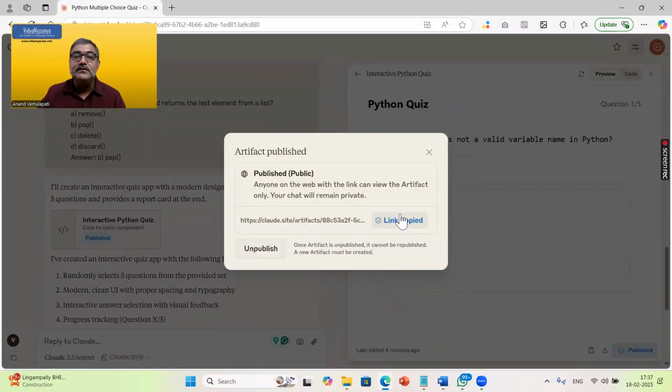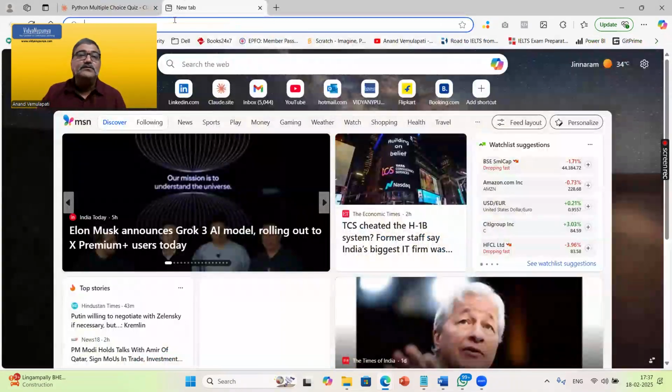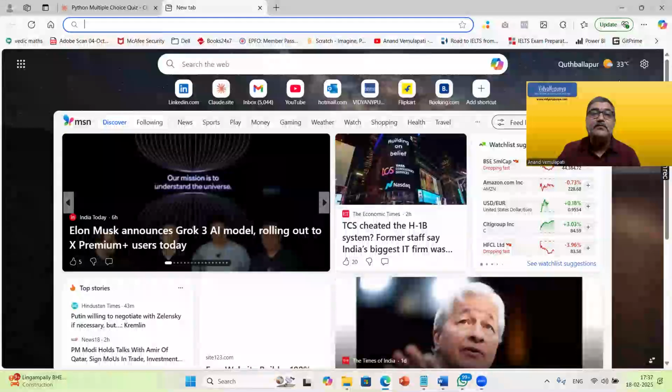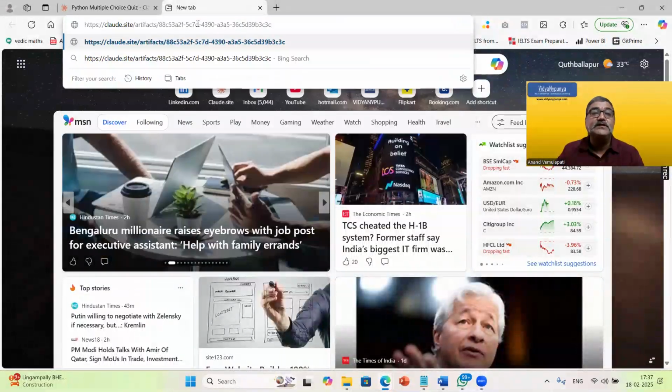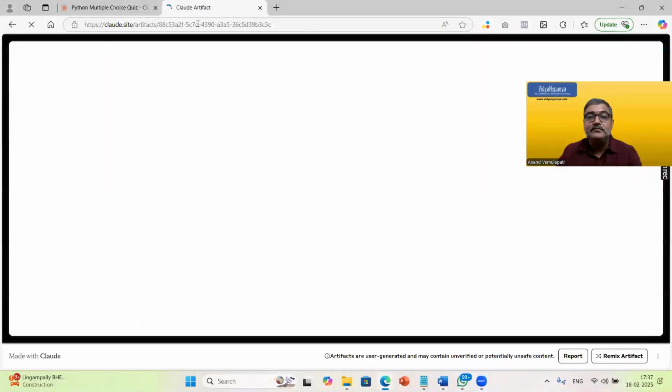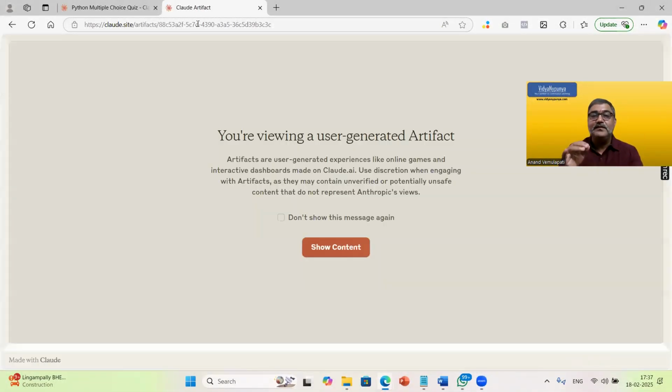Copy the link, share the link. That's it, on WhatsApp or wherever. So now I'm just opening another tab. I'm just going to paste this link and then press enter. That's it. See how beautifully an application